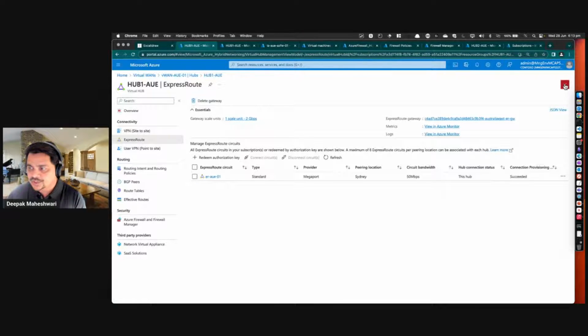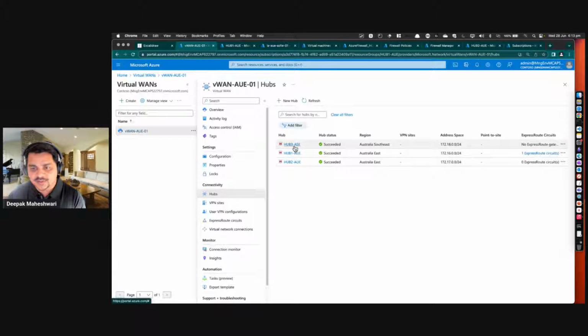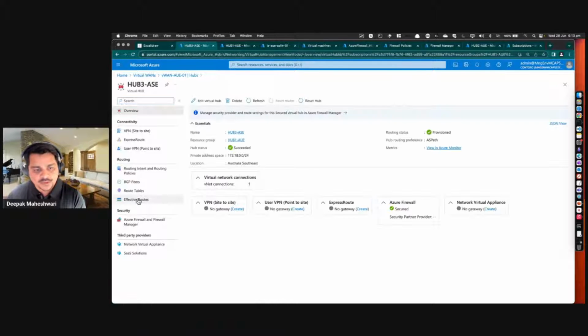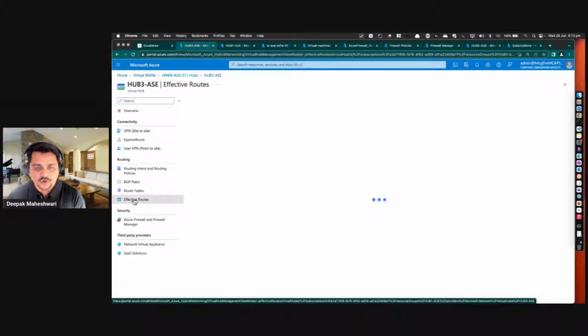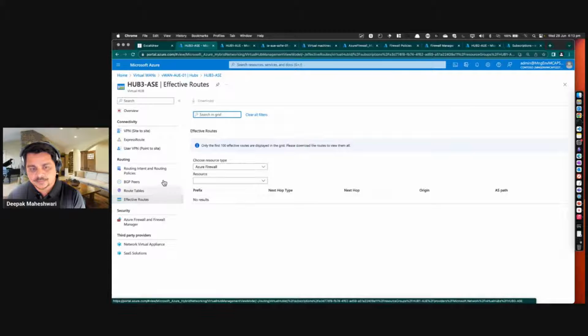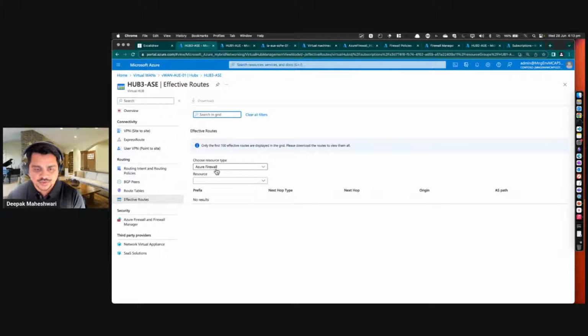So if I just change this and go and maybe select hub 3, and if I look at the effective route of my hub 3 as well, and I'll use Azure Firewall, and I will select Azure Firewall hub 3, and then this will show me what are the effective routes for this hub.